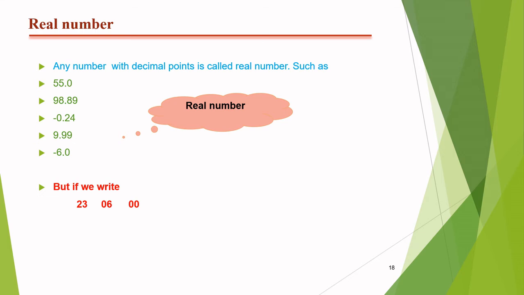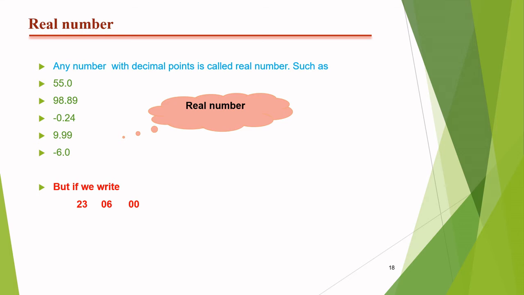And if you use the point value, either we write 0, or a combination from 0 to 1 and 0 to 9 and so on, these are also known as real numbers, but there must be a decimal point used in the case of a real number.